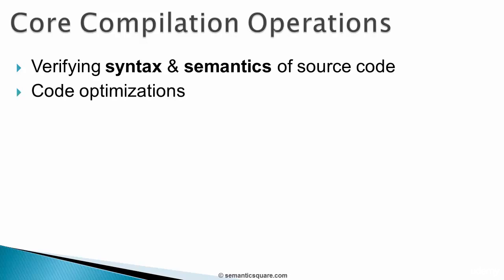Compiler also performs certain code optimizations for faster execution. Finally, it generates machine code from the intermediate optimized code. A compiler is a very complex program, and these core operations are basic operations that any compiler supports.